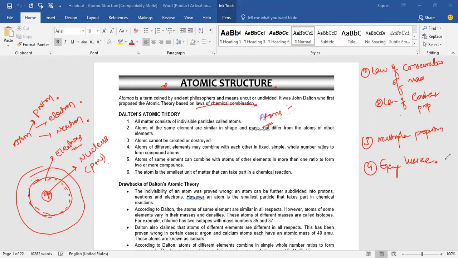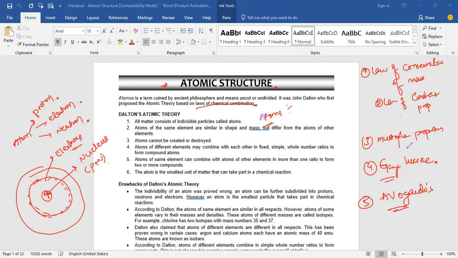Okay, what is that, sir? It consists of 22 liters, that one, sir? No, that is Avogadro's law. What is the fourth law, sir? Gay-Lussac law. Whatever the reactants or products are in the gaseous state, all these gaseous reactants and products are always in the simple ratio.